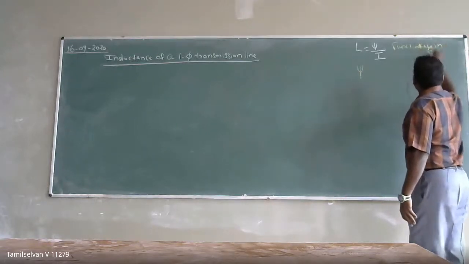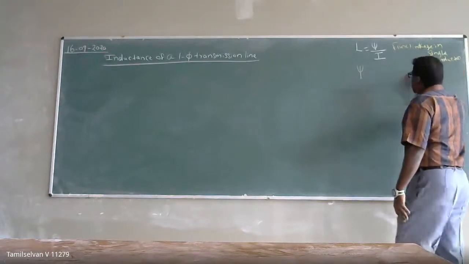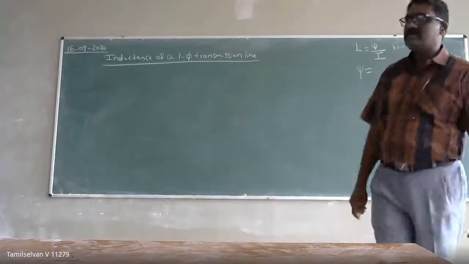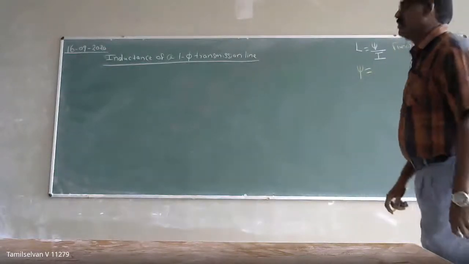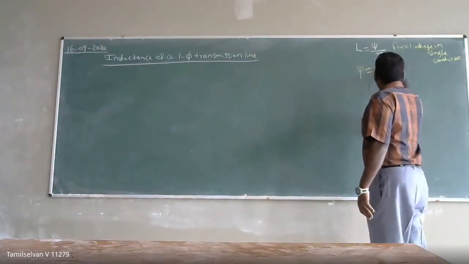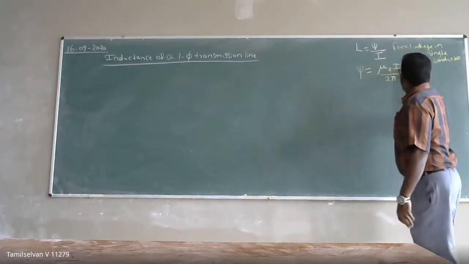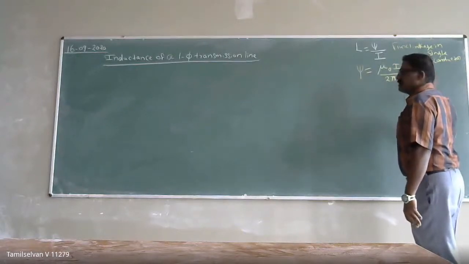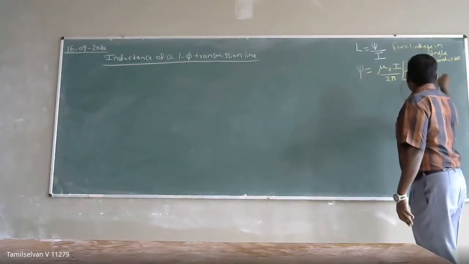how about the flux linkage in a single conductor. What expression did we get for the flux linkage in a single conductor? It is mu naught I by 2 pi into (1 by 4 plus integral of r to infinity dx by x).